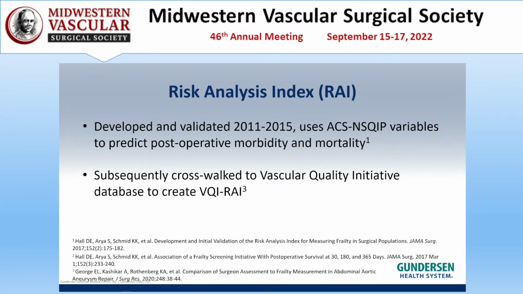This was developed in 2011, and it uses ACS-NSQIP variables to predict postoperative morbidity and mortality. This RAI was subsequently crosswalked to VQI data to create a vascular-specific frailty index, referred to as the VQI RAI.